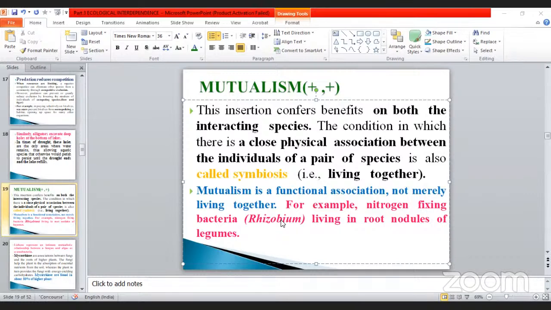Don't forget, my dear, sometimes they may ask the question: which of the following is a free-living bacteria and which is a symbiotic bacteria? Free bacteria means it is present in a simple manner, as single colonies, not united with any other organisms. Here, for example, nitrogen fixing bacteria such as Rhizobium live in the root nodules of leguminous plants, the Fabaceae. Okay, go to the next one.